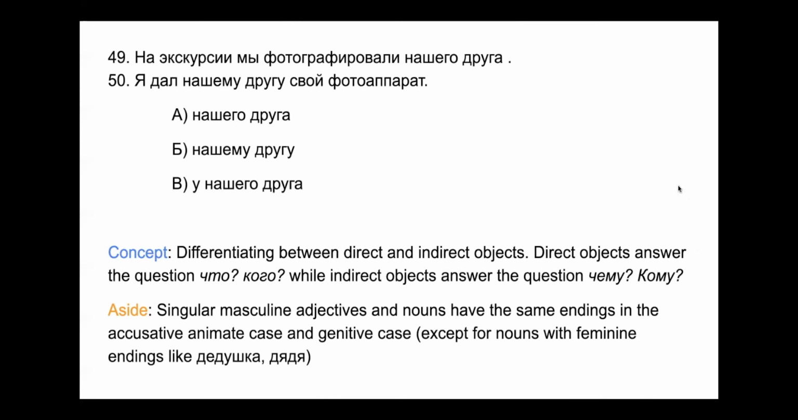As an aside, singular masculine adjectives and nouns have the same endings in the accusative animate case and the genitive case. And that's why we have нашего друга and у нашего друга, and the endings are completely the same, even though they're two completely different cases. But the exception here is nouns with feminine endings like дедушка and дядя. It would be я люблю моего дядю, right? So дядя would have the я to ю ending change for accusative.